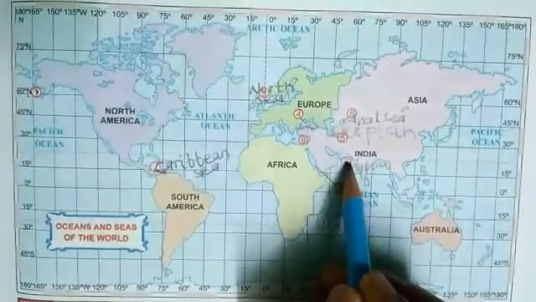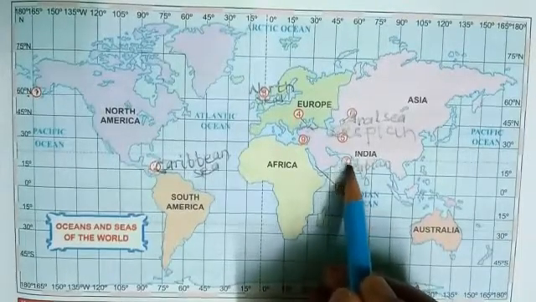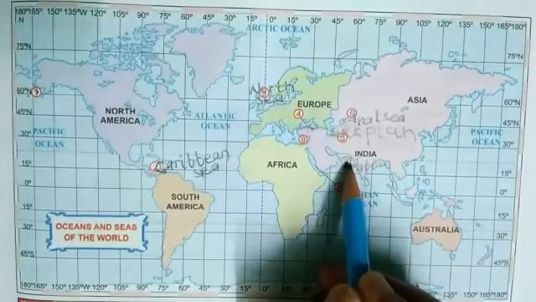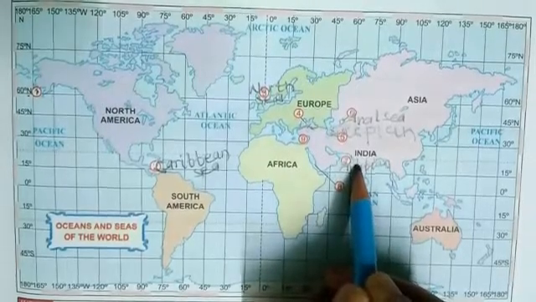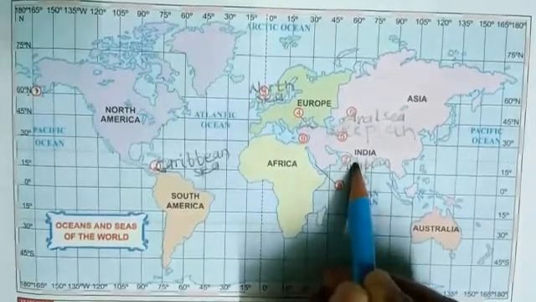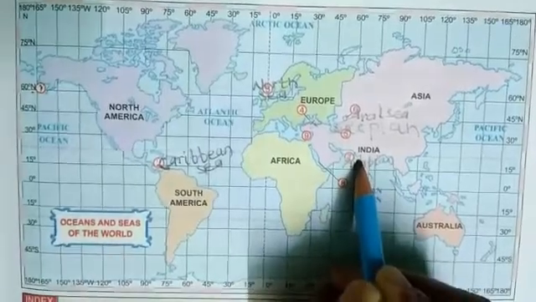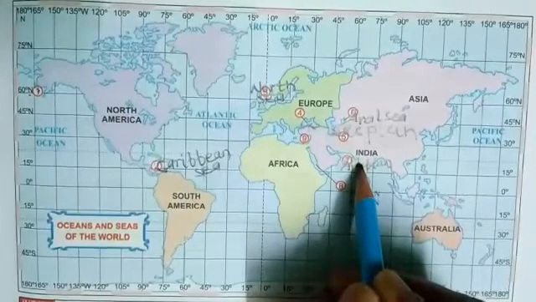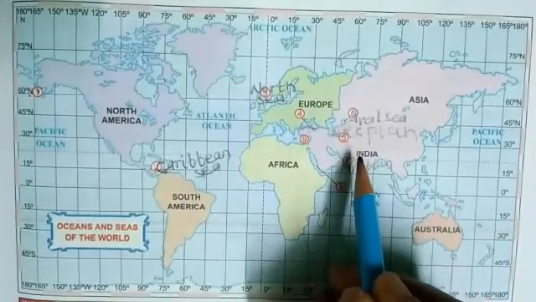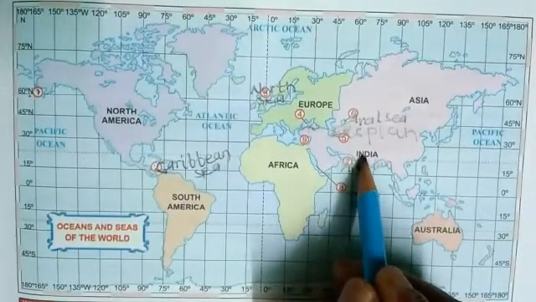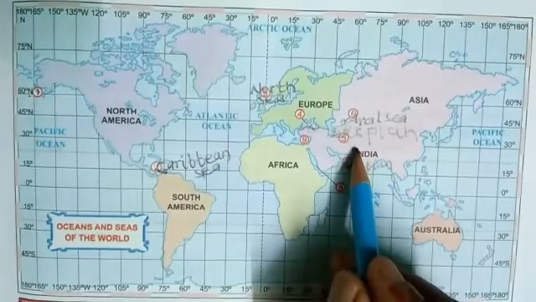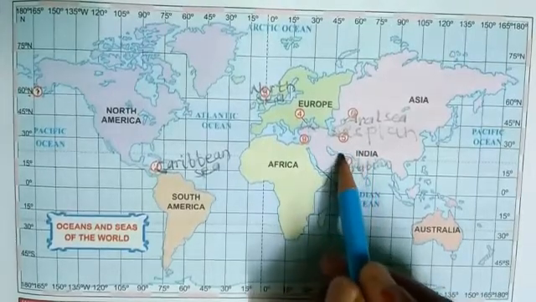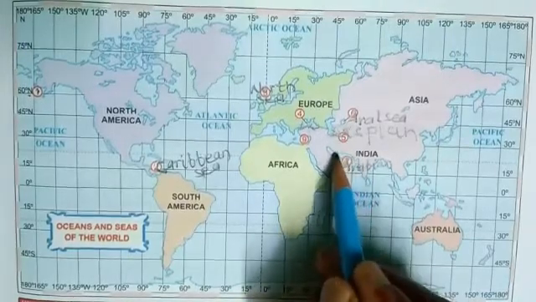Mumbai High, India's major oil field, is located in the Arabian Sea. Here will be the location, here only. The Indus, one of the most important rivers of Pakistan and India, flows into it. Into where?